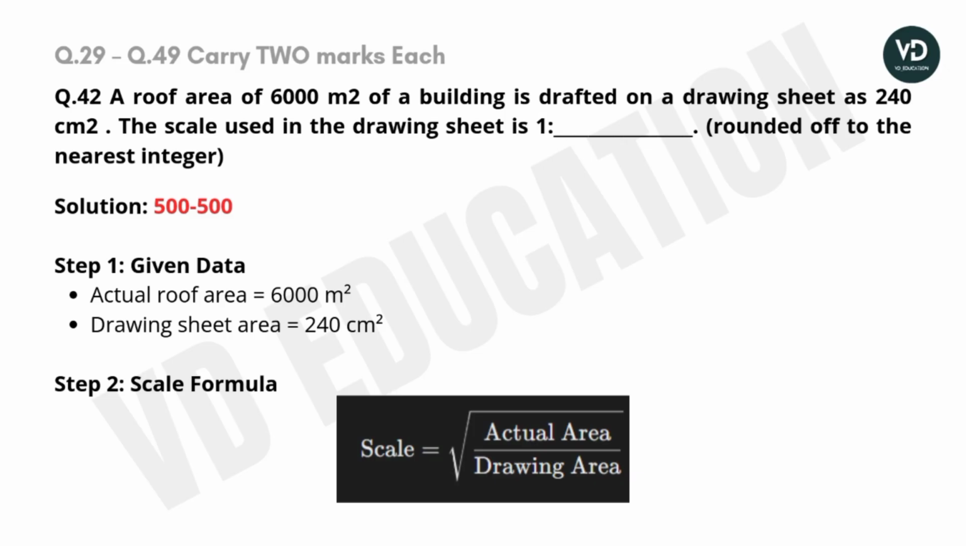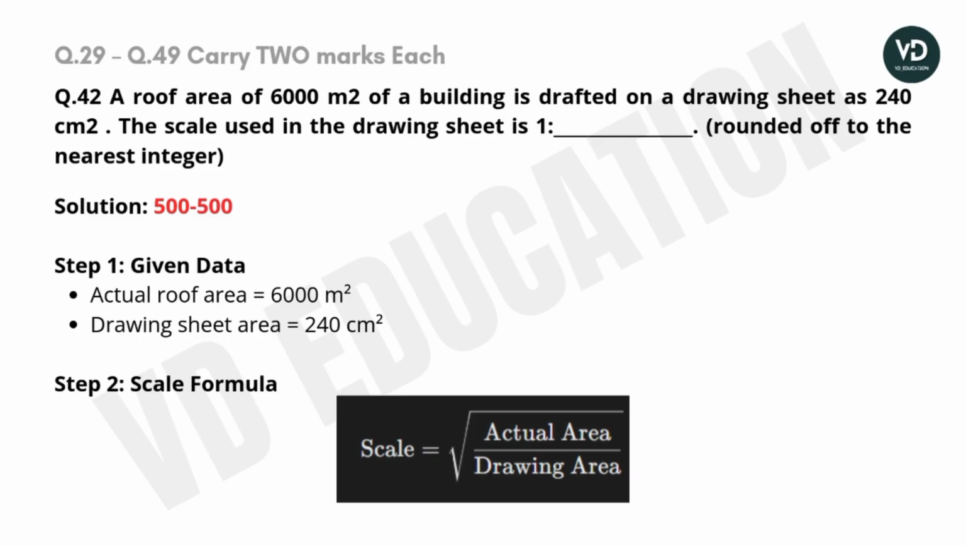So let's discuss the solution, given data. Actual roof area is 6000 square meter and drawing sheet area is 240 square centimeter. Here we can see there is a difference in the units of the actual roof area and the drawing sheet area. So the unit will be converted first.